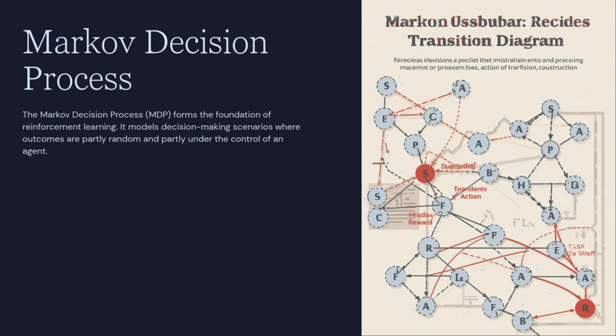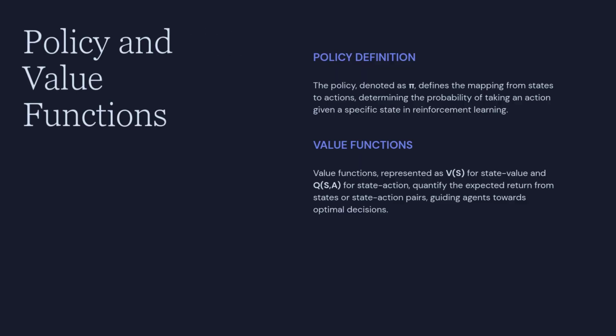Mathematically, RL often operates within a Markov Decision Process, or MDP. The key Markov property means the future depends only on the current state, not the entire past history. The environment's behavior is defined by P(S', R | S, A), the probability of transitioning to state S' and receiving reward R, given state S and action A. The agent's strategy is its policy, pi, dictating actions based on states.